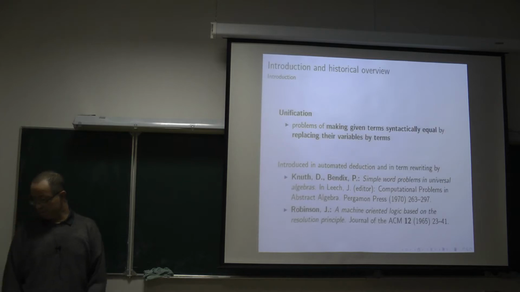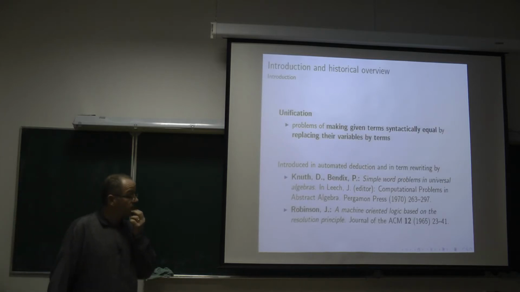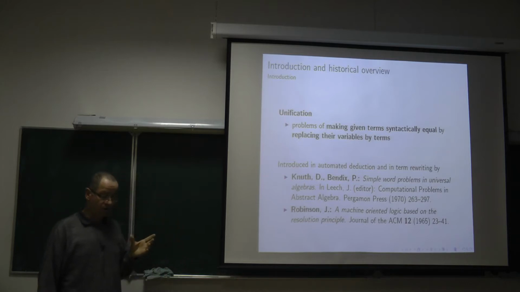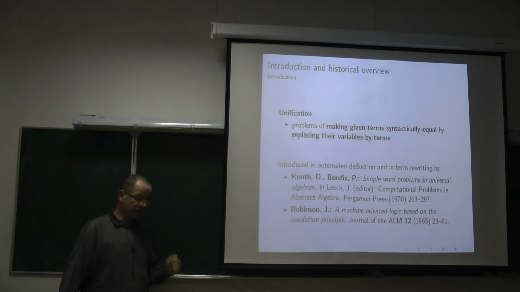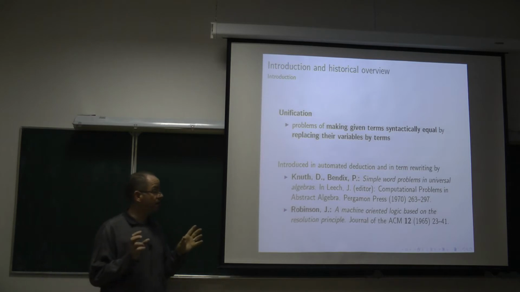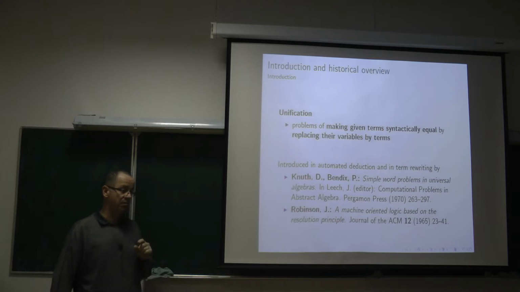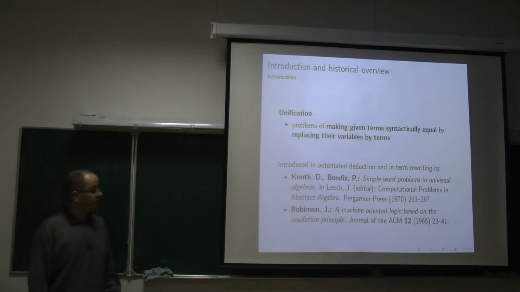So unification is the problem of making things equal. And we can consider, for example, two first-order terms defined by means of function symbols and constants. These terms may have variables. Maybe they are not identical, but if we replace in a good way the variables of these terms by other terms, we can make the two terms equal. So it is a very important problem.